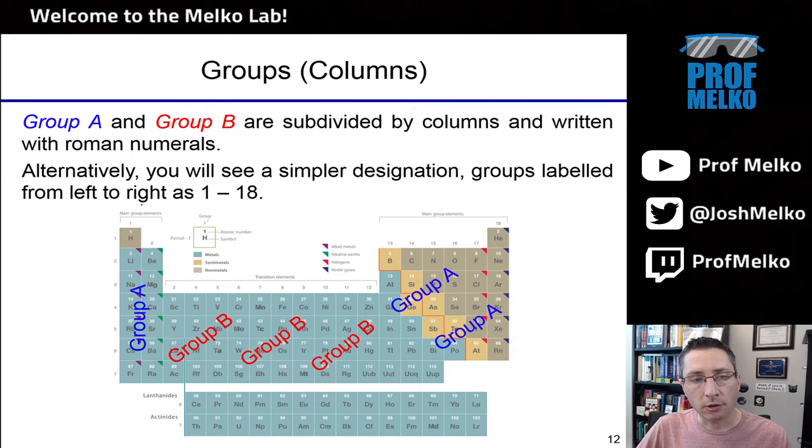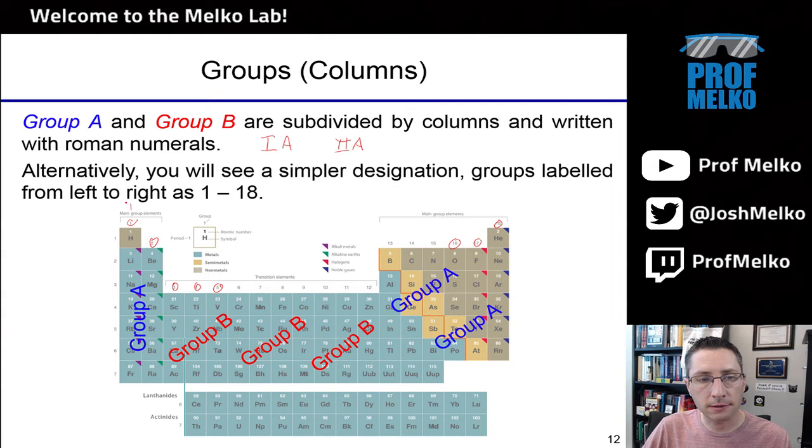Going from left to right, you'll see these numbered designations 1, 2, 3, 4, 5, all the way up to 16, 17, 18. Sometimes we number these groups or families 1 through 18. It just depends on the periodic table, who's using it and who made it, whether it's 1 through 18 or group A, group B. Additionally, you can sometimes see group A and B written with Roman numerals. So you might see Roman numeral 1A, Roman numeral 2A.